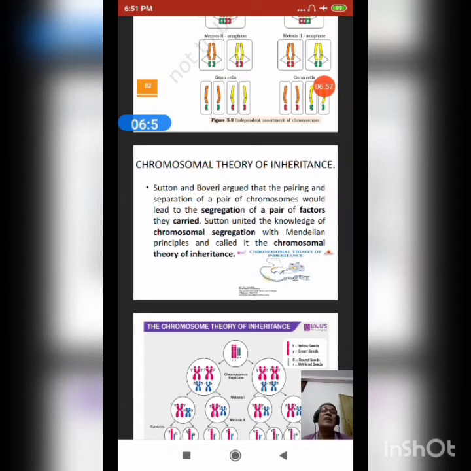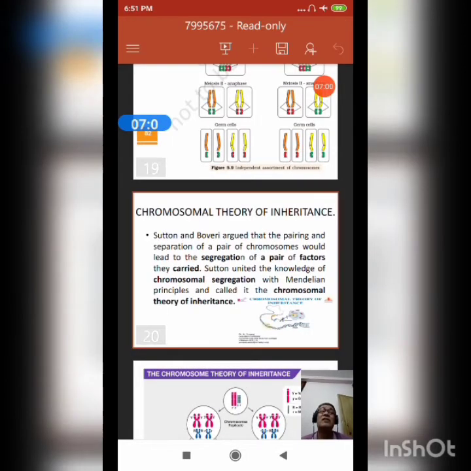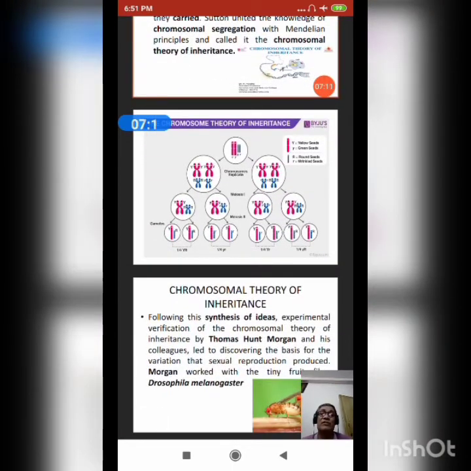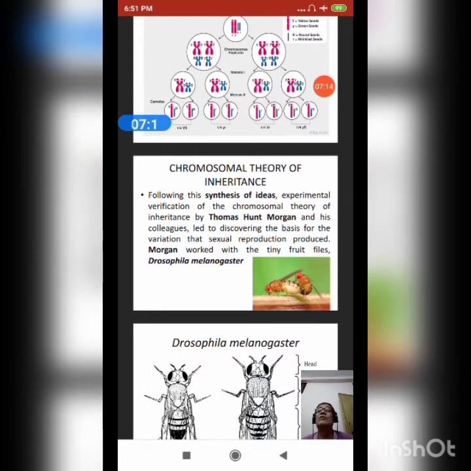During the Mendelian period, the concept of chromosome was not there, but here the concept of chromosome has been highlighted and correlated with Mendelism, and here is the schematic representation of that concept. So how did the chromosomal theory of inheritance come into existence? It came from the synthesis of ideas and the experimental verification by Thomas Hunt Morgan and his colleagues. They led to discovering the basis of variation also. So from Mendelism and the chromosomal theory of inheritance, the concept of variation during sexual reproduction came.